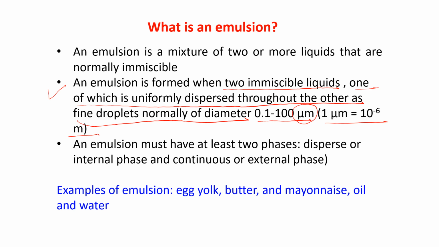An emulsion must have at least two phases. One is the disperse or internal phase, and another is the continuous or external phase. Examples of emulsion: egg yolk, butter, mayonnaise, oil and water. These all come under emulsion.